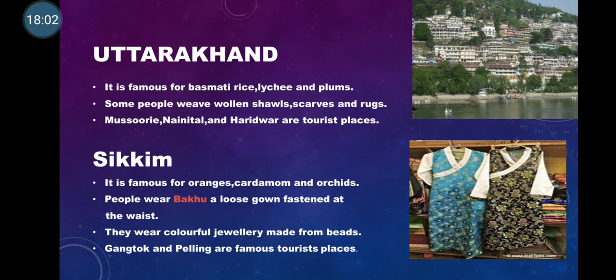Children, next we have Uttarakhand. Uttarakhand is famous for basmati rice, lychees and plums. And some people weave woolen shawls, scarves and rugs. So the famous tourist places in Uttarakhand are Haridwar, Nainital and Mussoorie.